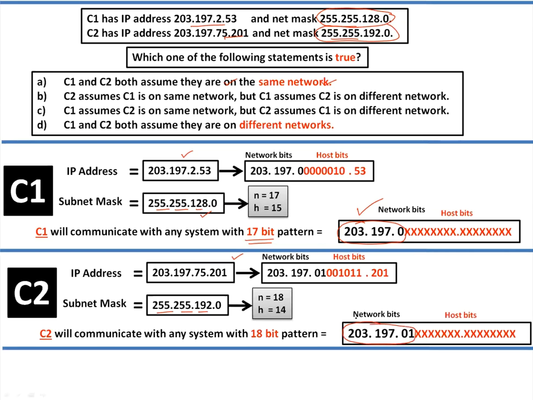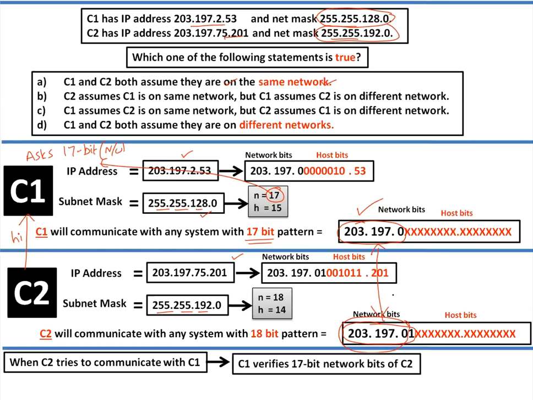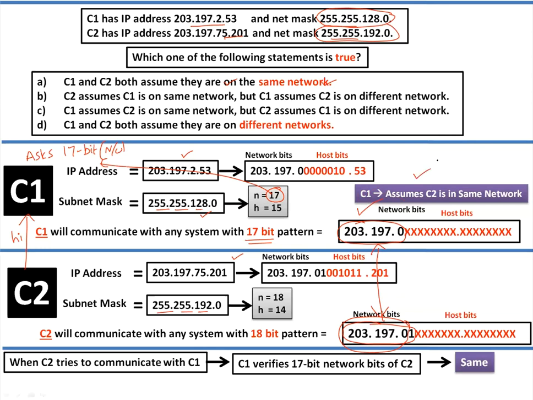Now let's consider C2 says hi to C1. Whenever C2 says hi to C1, C1 asks, please give your 17 bits. That is the network portion. As their 17 bits are the same, look at this, they both have the same 17-bit pattern. So C1 assumes C2 is in the same network.